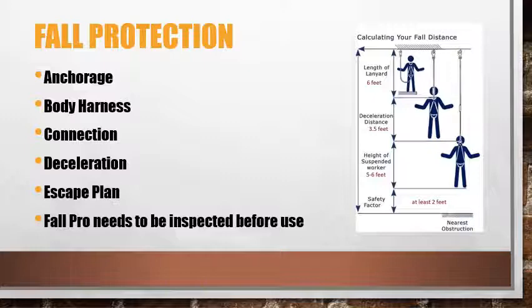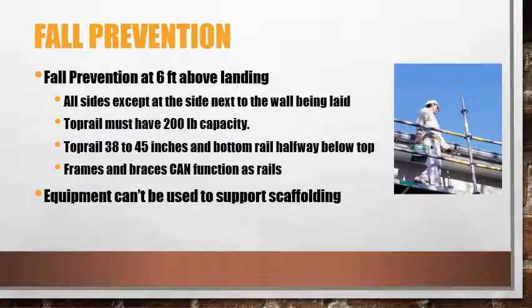On that connection, there will be a deceleration lanyard. The deceleration lanyard slows your descent within 3.5 feet, so you don't come to an abrupt jerk at the end of the connection. Also consider an escape plan. Should you fall and be hanging, how would you get down? Your fall protection always needs to be inspected before use. Any tears or frays in the fall protection straps render them unusable.